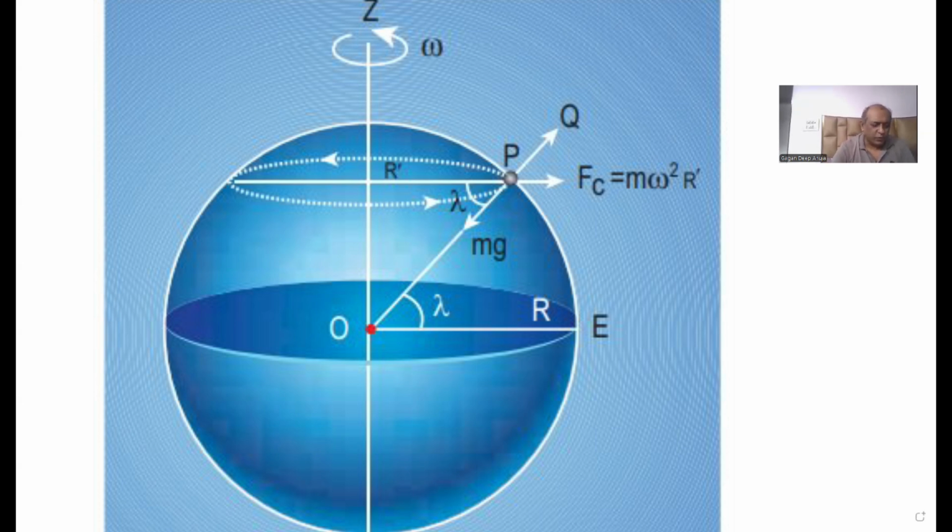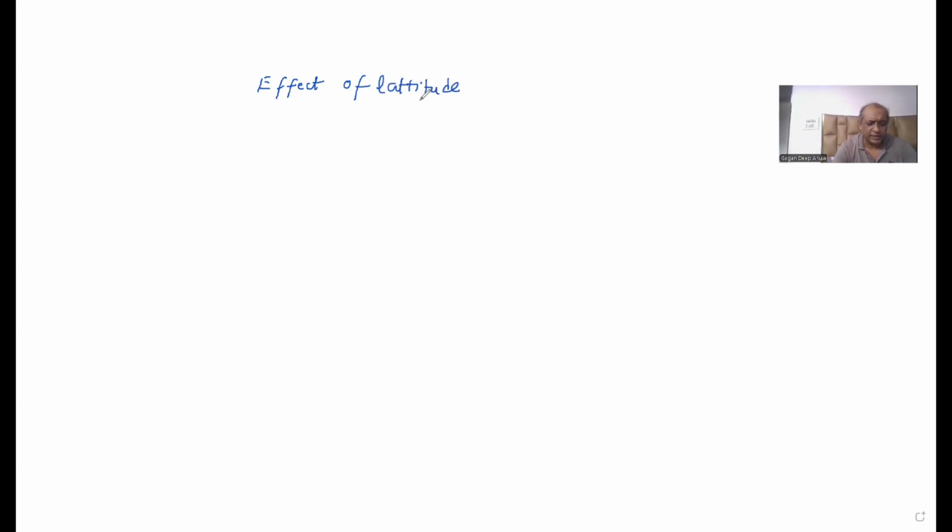Now let's see one more derivation, which is about the effect of latitude. This derivation is about the variation of acceleration due to gravity with latitude. So in this, first of all, we'll understand what latitude is.